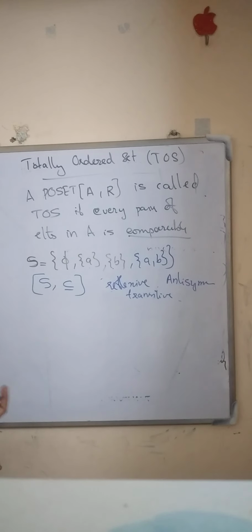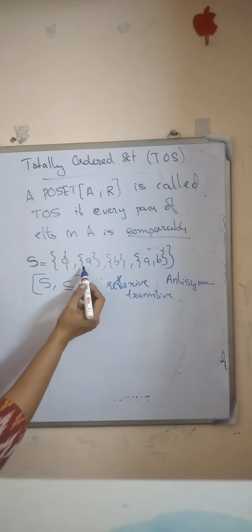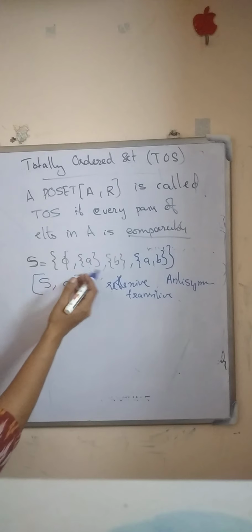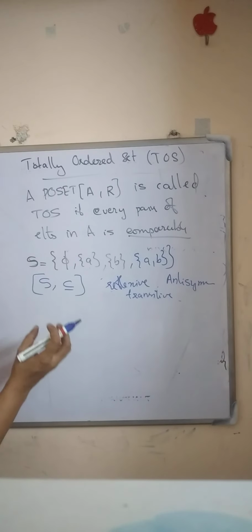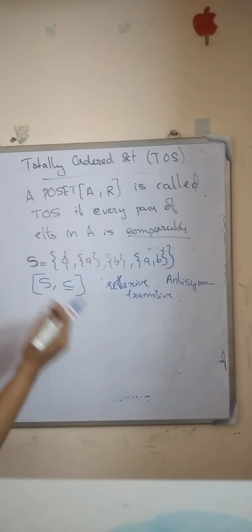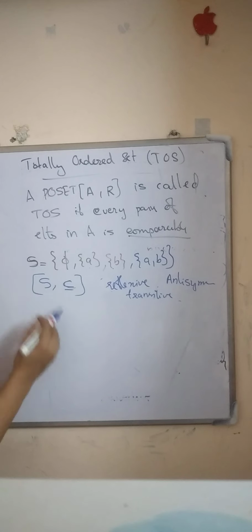Now check, is it a totally ordered set? How can we check for a totally ordered set? By comparability. If we can compare any two elements in the set by this inclusion relation, then it is a totally ordered set.